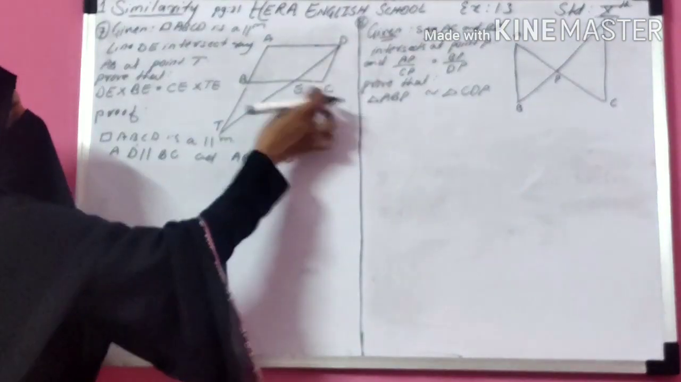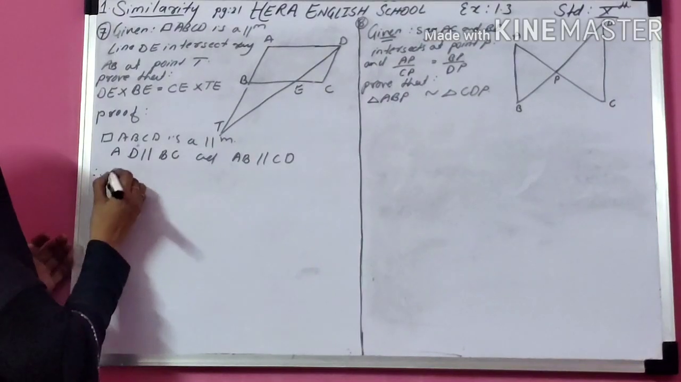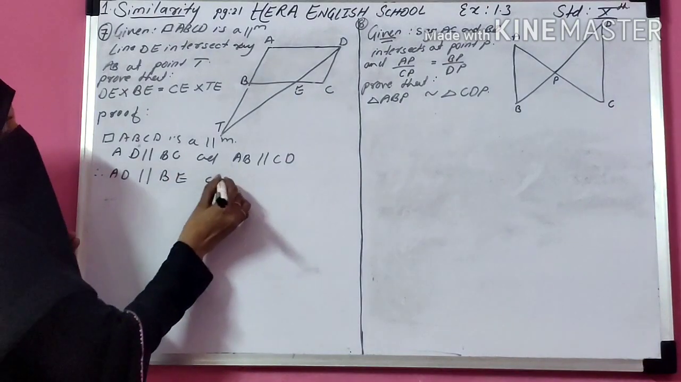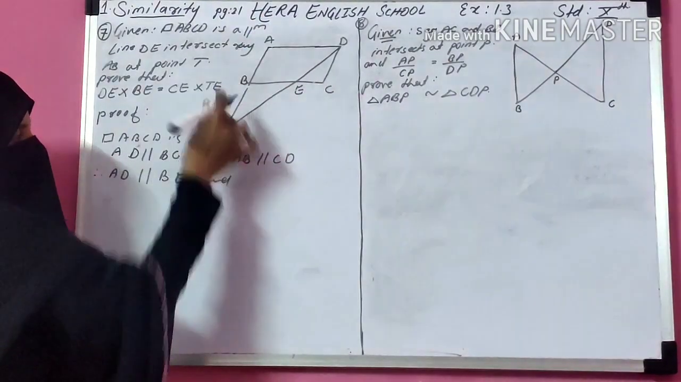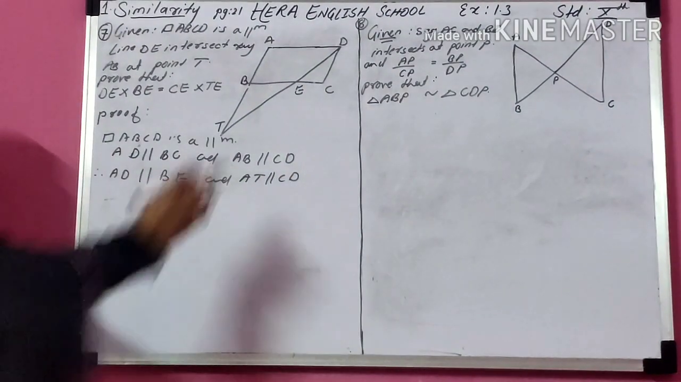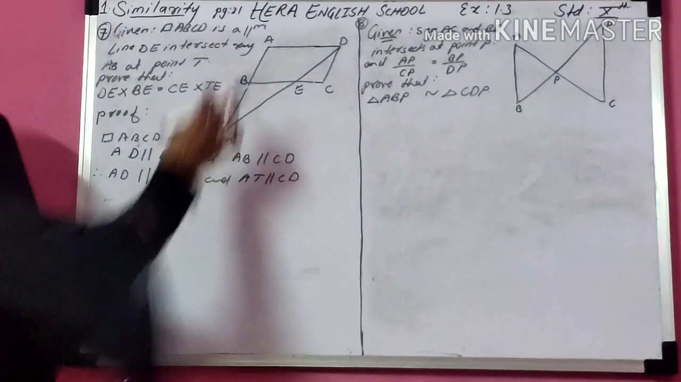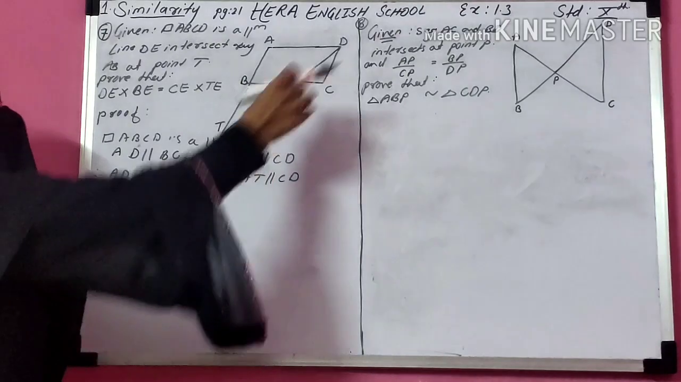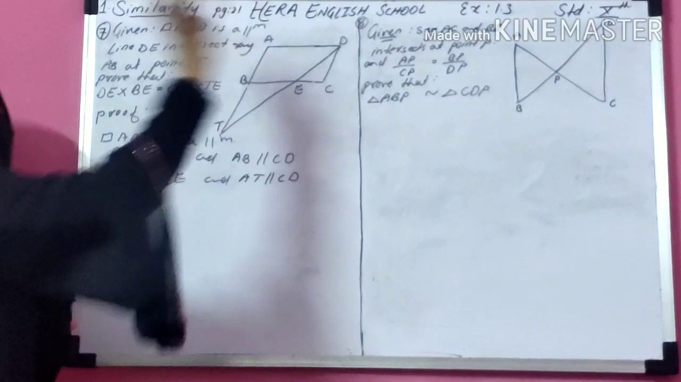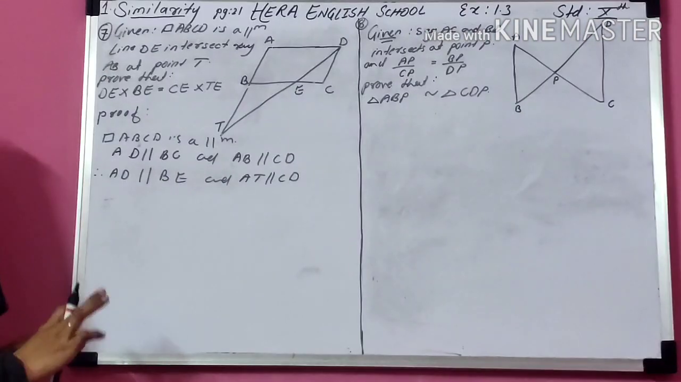If AD is parallel to CB, then AD is also parallel to BE. You can write AD is parallel to BC, or you can write BE. And AB, or you can write AE, is also parallel to CD. Is there any doubt? If AD is parallel to BC, the point E also lies on this line. So AD is also parallel to BE. Now, if AB is parallel to CD, then the same line, so AE is also parallel to CD. Give it number 1. Okay, don't give the number.